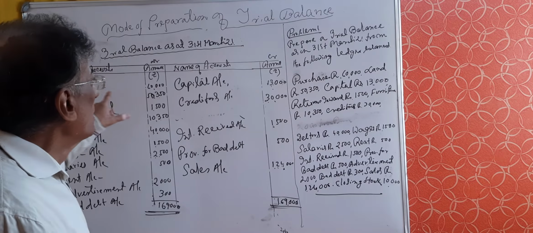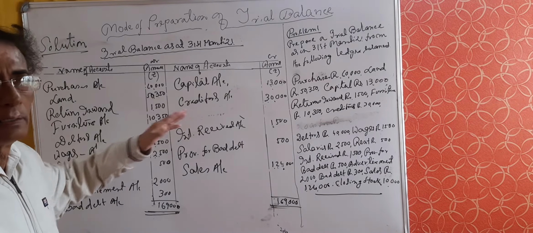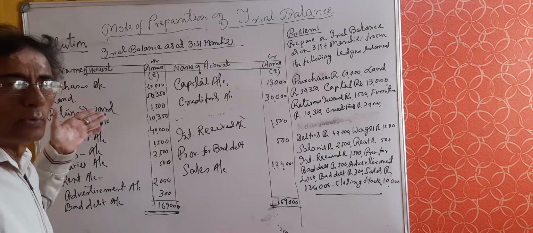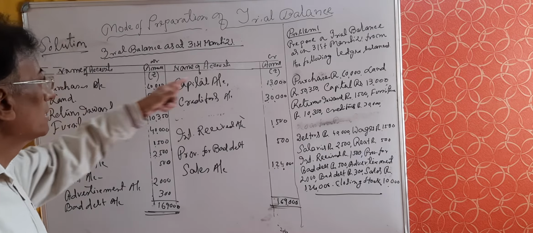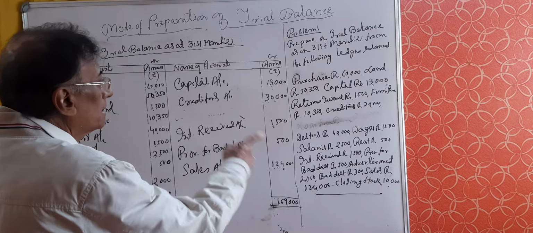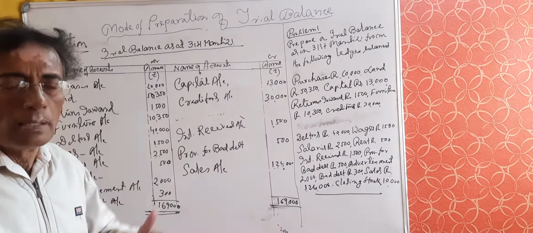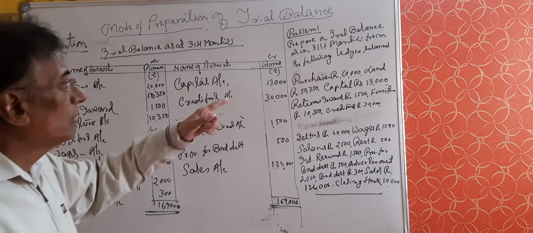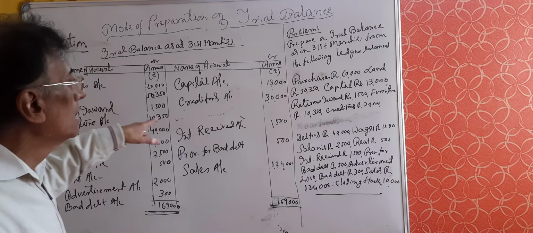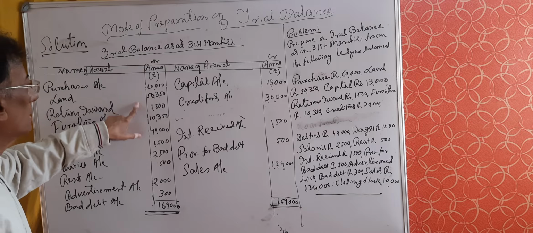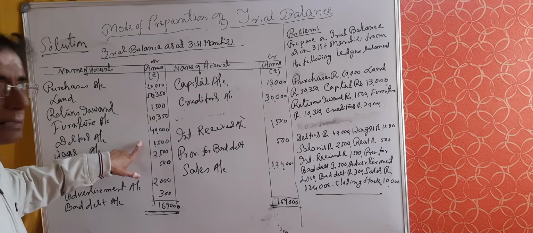I have already made the solution of this problem on the left hand side. You can now follow what I have done. This is the format of the trial balance. You can also make another format showing credit and debit on this side and name of account on a single side, showing the debit balance and credit balance in the respective columns on the basis of the nature of ledger balances. Now I am showing you how I have done this trial balance from the given ledger balances.